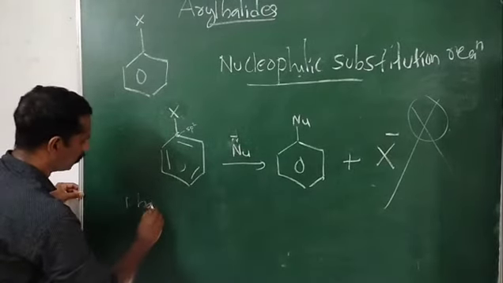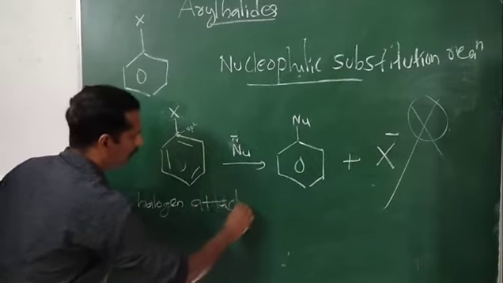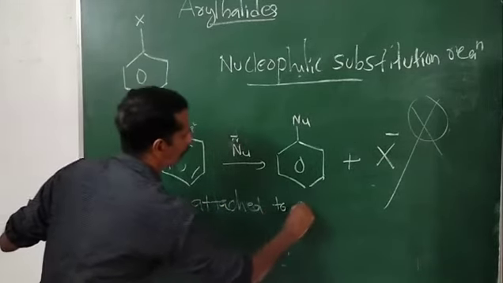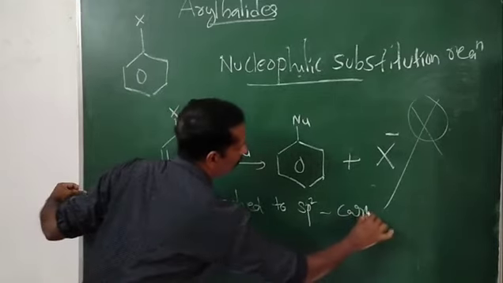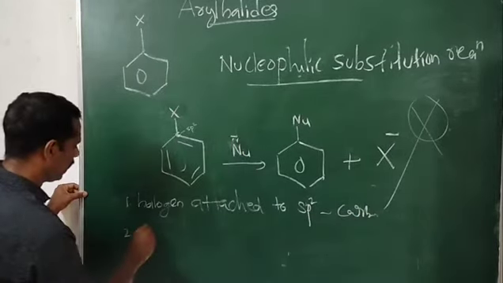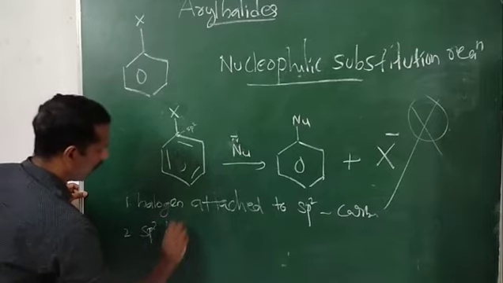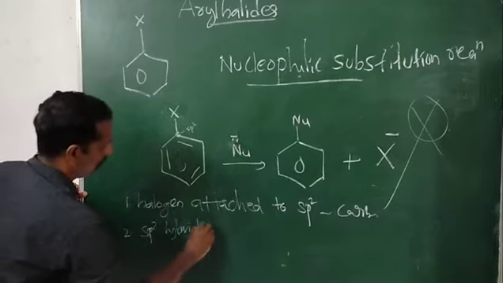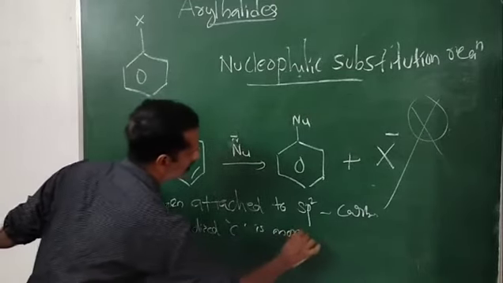So first, the halogen is attached to an sp2 hybridized carbon. Second, this carbon is more electronegative.